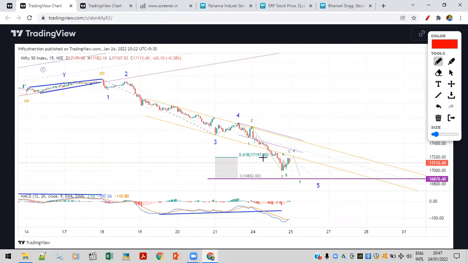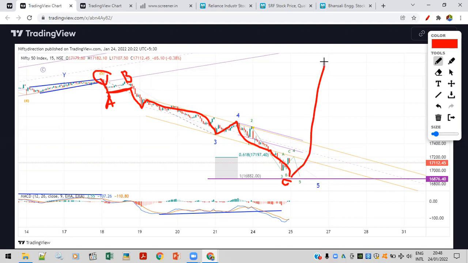So there are less chances that we could have been in a ABC correction, because this fall is impulse again. So आप अगर बोल सकते हो यहाँ पे ये A है और ये B है, then it is quite difficult, because ये impulse structure ही लग रहा है. ये 1 2 आप बोलोगे, यहाँ पे थर्ड बोलोगे, यहाँ पे फोर्थ, और फिफ्थ वेव यहाँ पे कंप्लीट होगा, ऐसे बोल के यहाँ पे अगर इसको C कंसिडर कर रहे हो, then that is also possible. But for that we need to break this high, and if you are having impulse view, then it will break high and go up. So that is another possibility of a zigzag correction going on the downside. ये एक पॉसिबिलिटी आप बोल सकते हो.